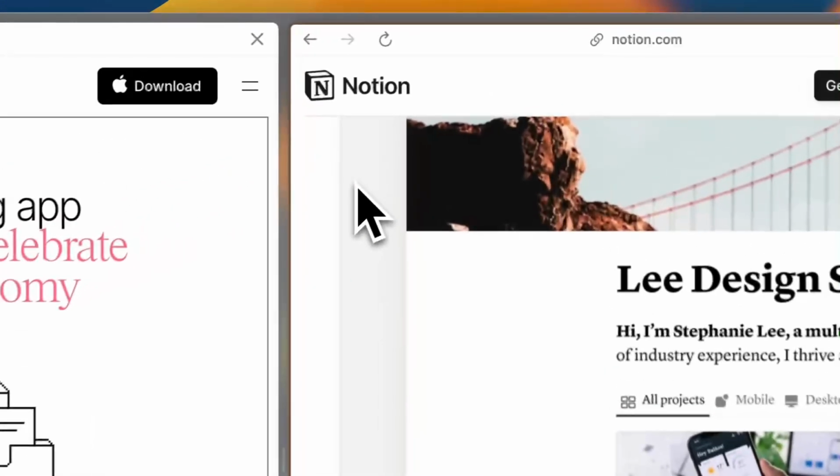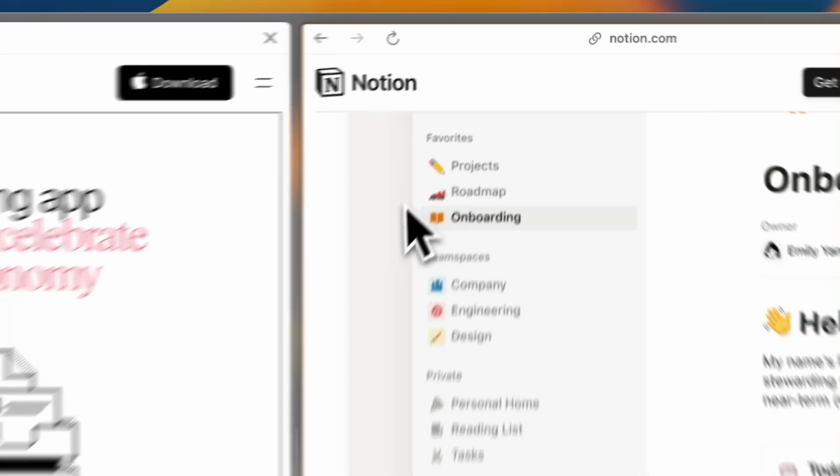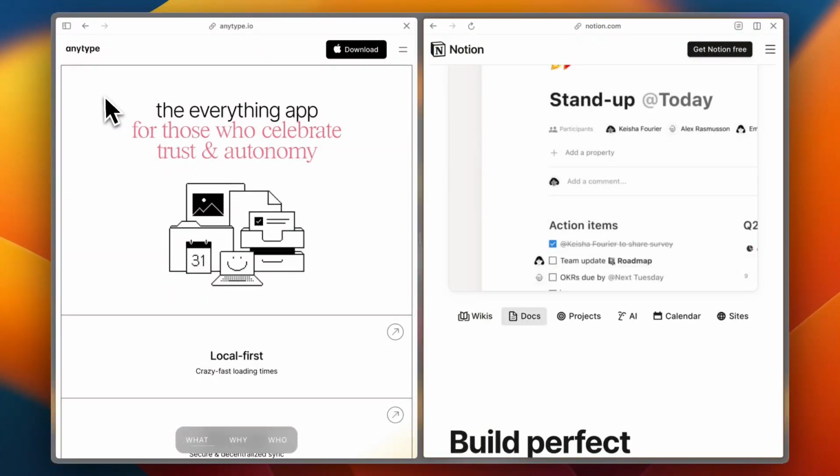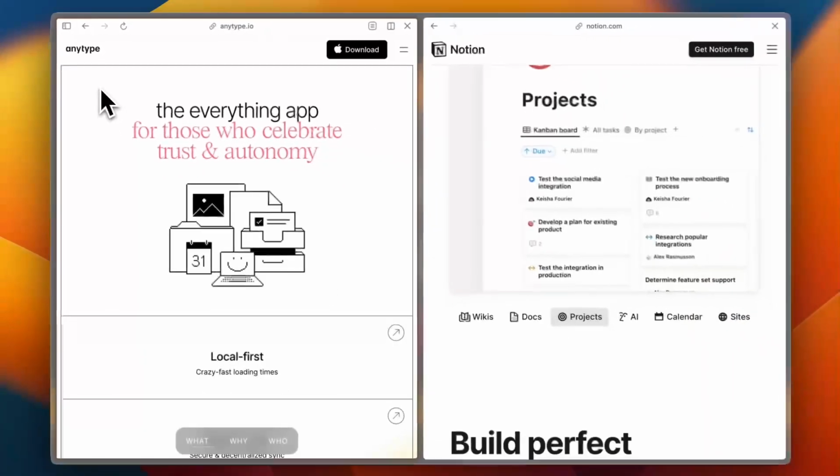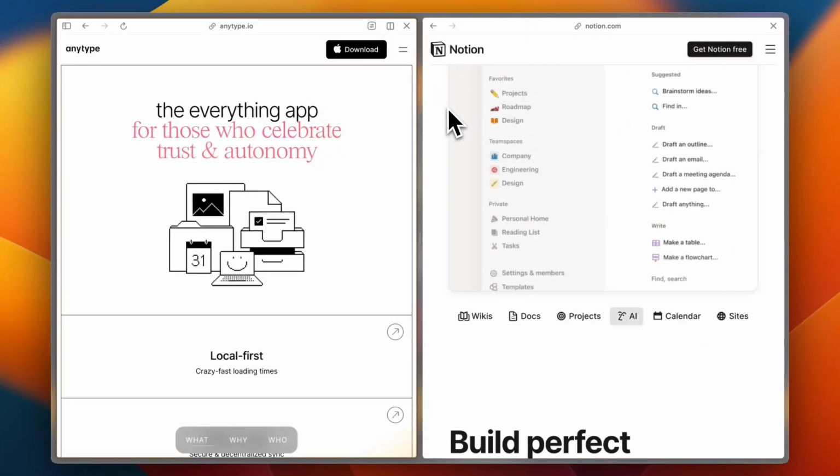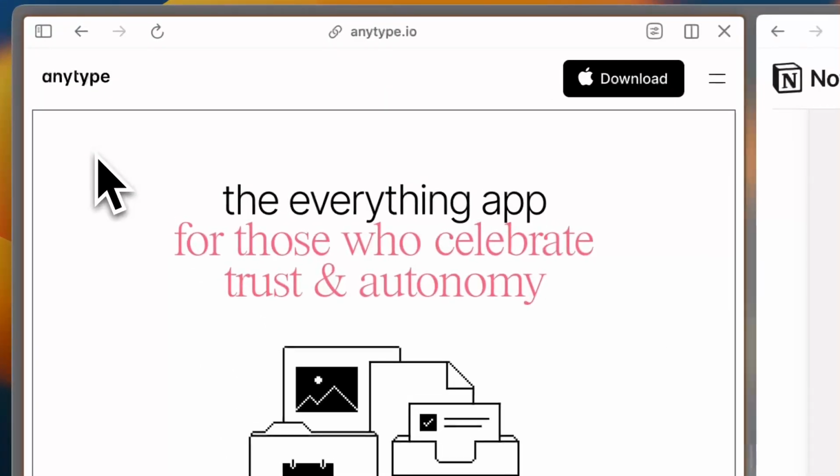Pricing? Notion has a solid free plan and paid tiers. Anytype is free. For integrations, Notion's the king. Anytype is still working on it.